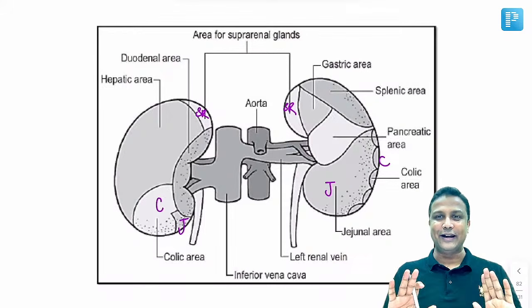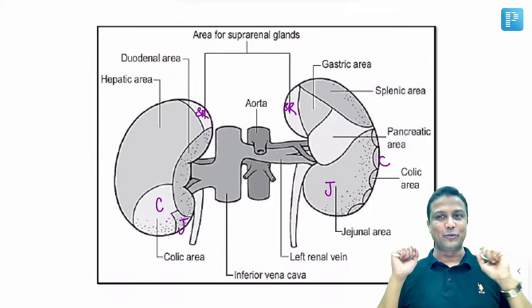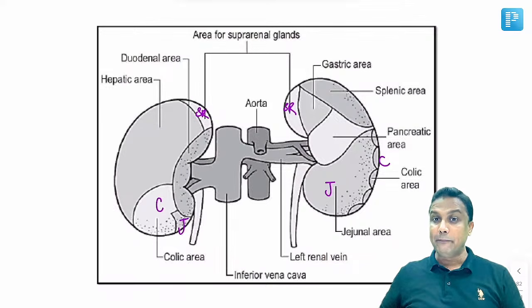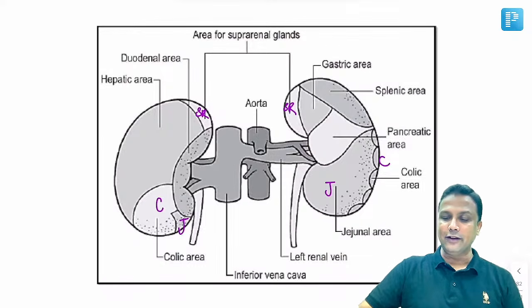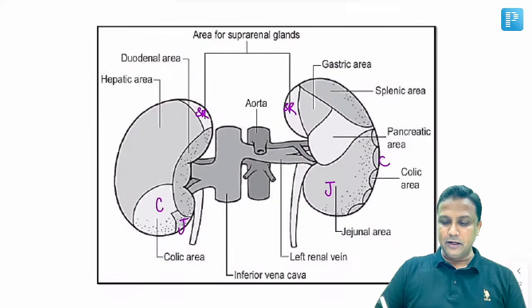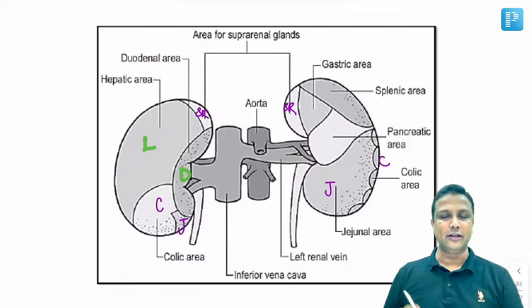First, you learn it in this manner, the way I'm telling you here. Okay, na? The upper pole of both the kidneys will be having suprarenal gland, suprarenal area will be there, and lower pole will have colic and jejunal area. The middle part will be different, sir. Now on the right side, what do you have in front of the right kidney? On the right side, you'll be having like big bulky liver present here. And then, yes, of course, the duodenum is going to take a turn here. That is your second part of duodenum here, sir.